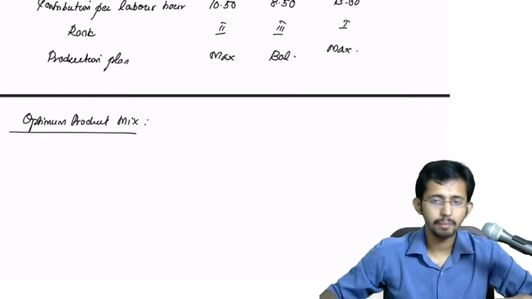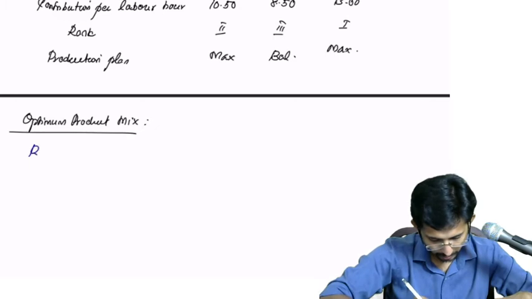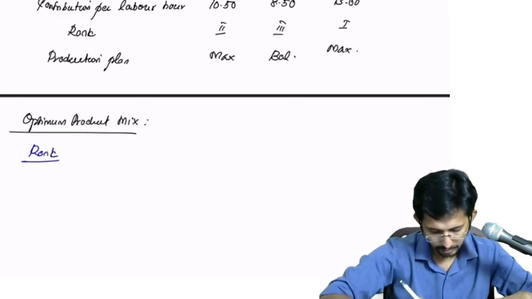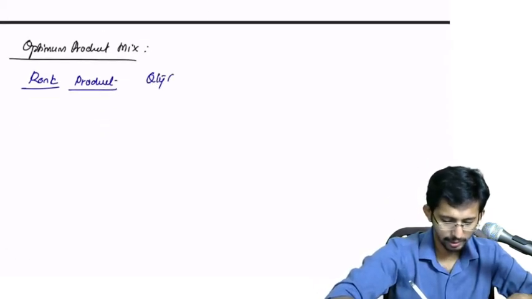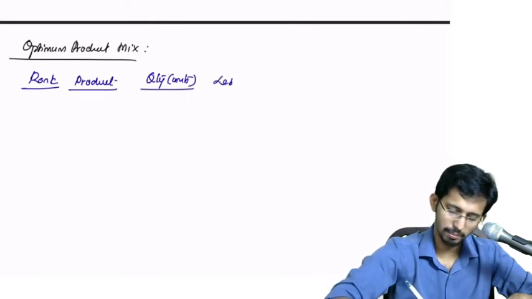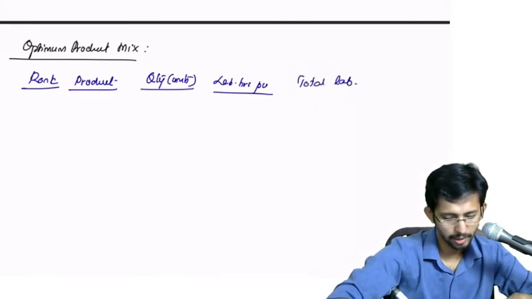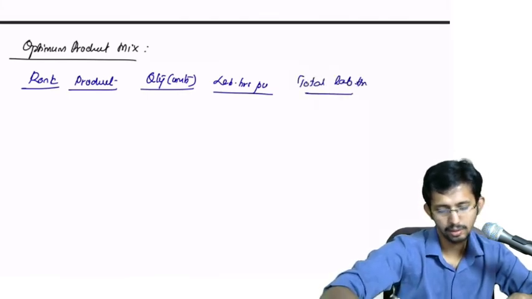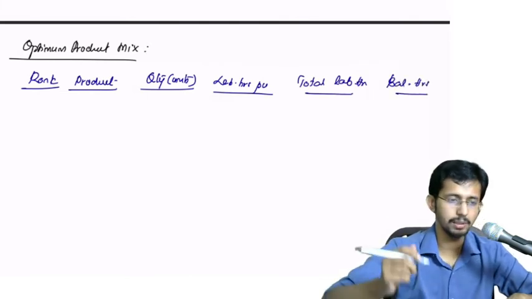You have to make a statement: rank, product, quantity in units, labor hours per unit, total labor hours, then balance hours available.